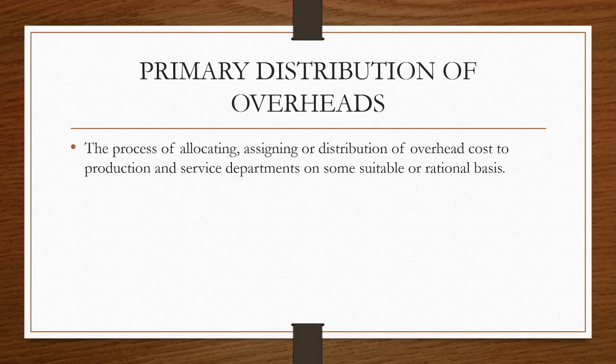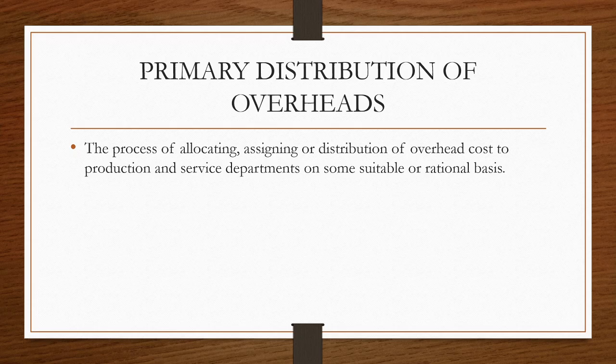This session is about the primary distribution of overheads. Primary distribution of overheads means the process of allocating, assigning or distribution of overhead cost to production and service departments on some suitable or rational basis.